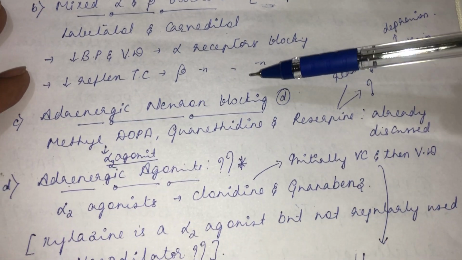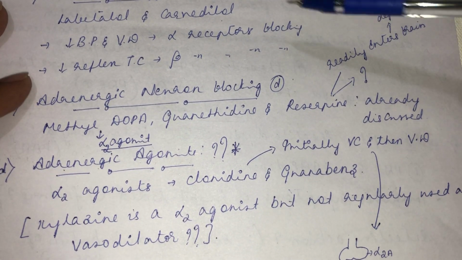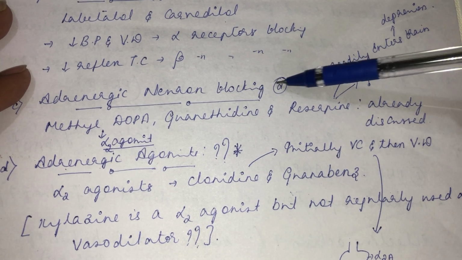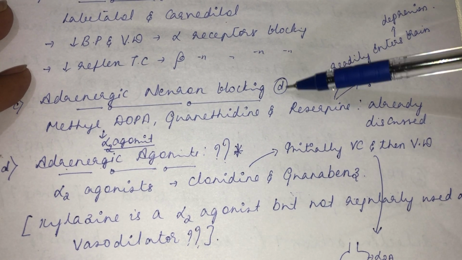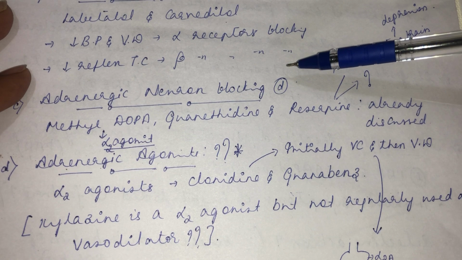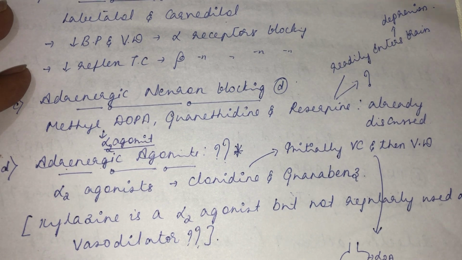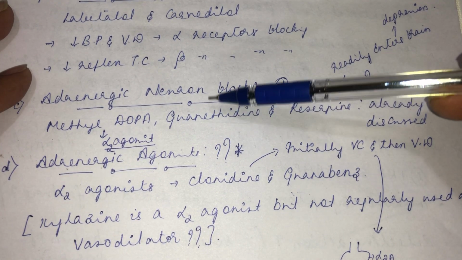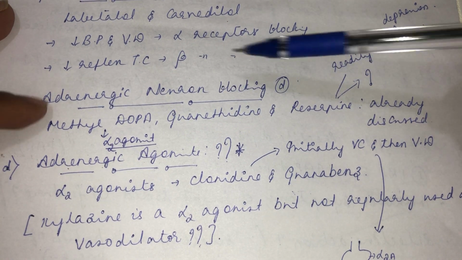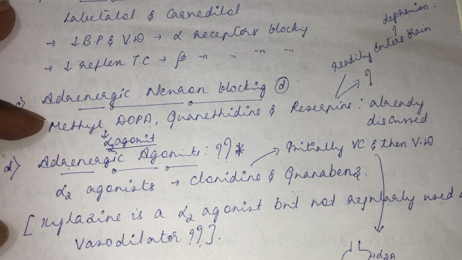Then the next group of drugs under drugs acting on the adrenergic system is the adrenergic neuron blocking drugs. See, anything that has to do with the release of neurotransmitter from the sympathetic nerve ending is considered under adrenergic neuron blocking drugs. In that, the important drugs are methyldopa.